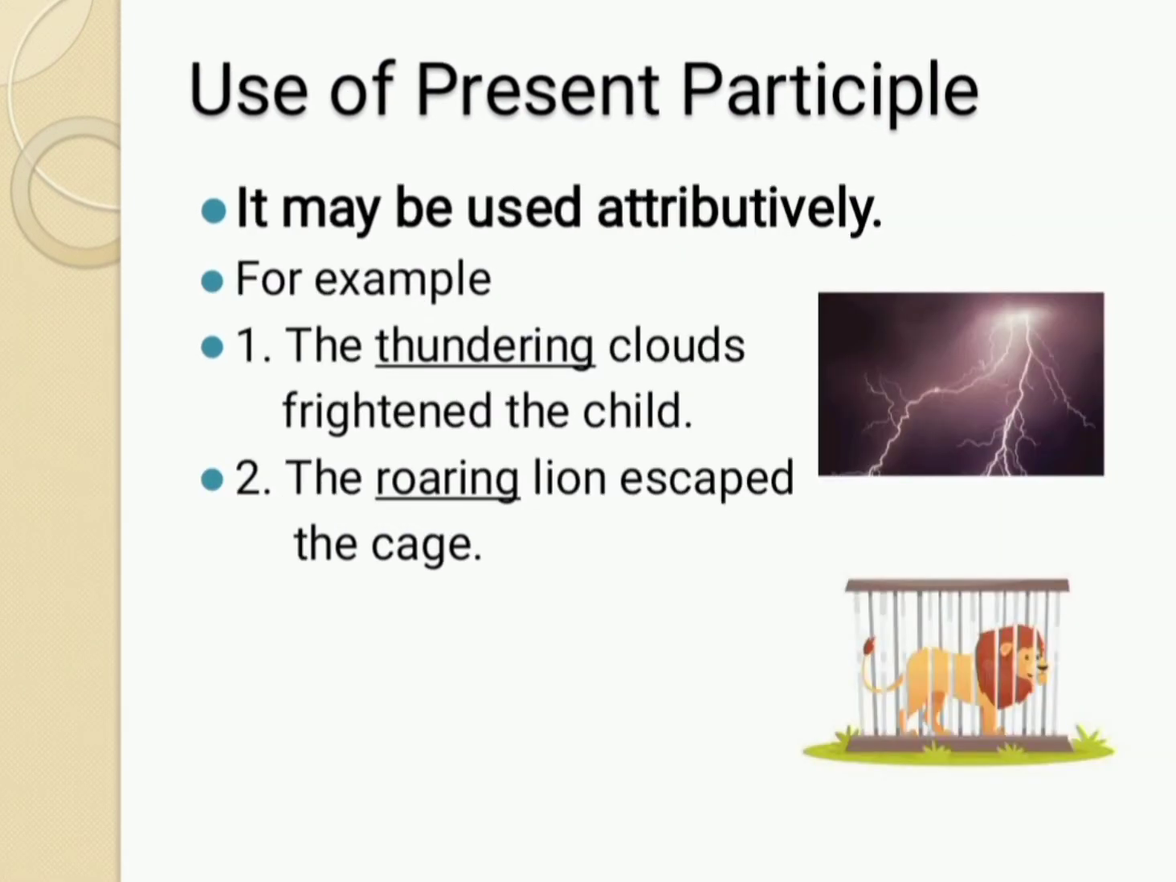It may be used attributively. For example, the thundering clouds frightened the child. Here, the underlined word thundering is present participle which is used attributively. In the next example, the roaring lion escaped the cage. Here, the word roaring is present participle and it is used attributively for the word lion.